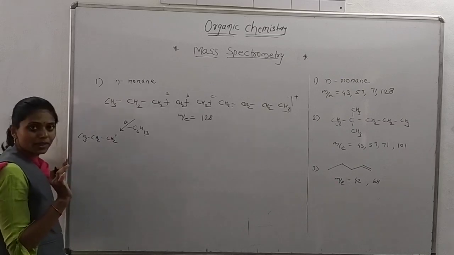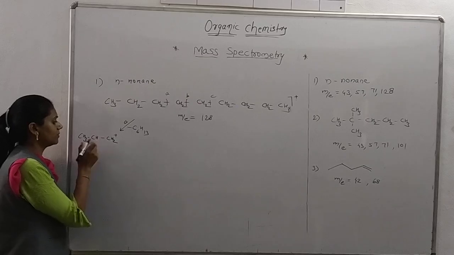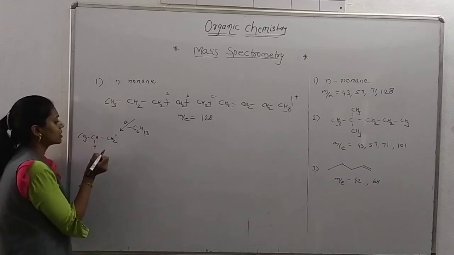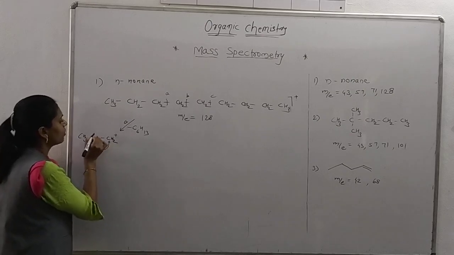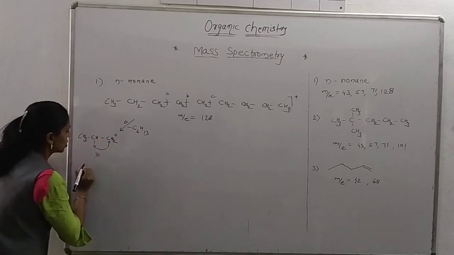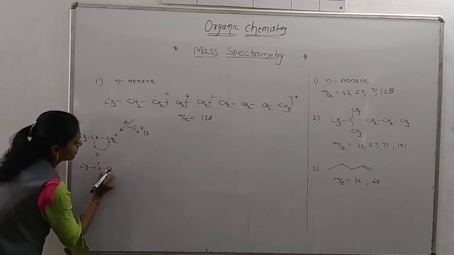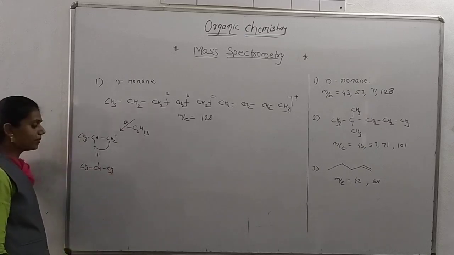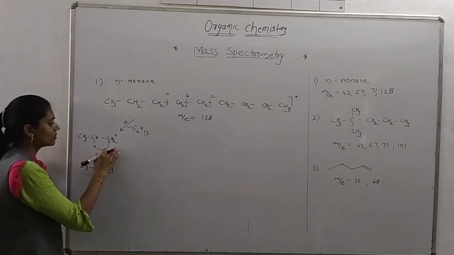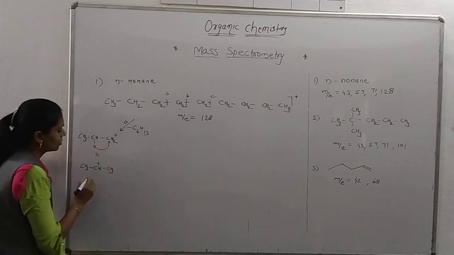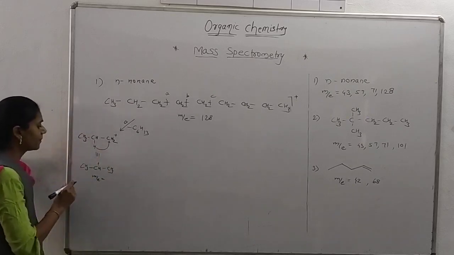So now this is the primary cation, and I am told the primary cation is not stable. Here, adjacent to it there is a hydrogen, so there is a possibility to shift here and form this structure, that is formation of a secondary cation, which is more stable than the primary one. So the M by E value is calculated here for the secondary cation.